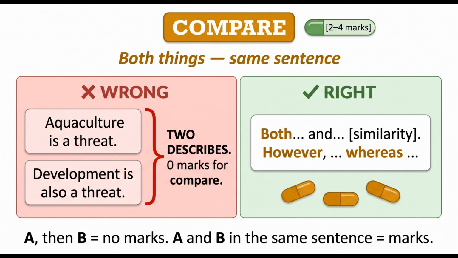Here is an example. Wrong. Aquaculture is a threat to mangroves. Coastal development is also a threat. 2 separate statements, no comparison. Right: both aquaculture and coastal development are human causes of mangrove loss. However, aquaculture damage is semi-permanent, whereas coastal development through land reclamation is permanent because the intertidal zone is physically eliminated. Both things, same sentence, comparison word between them.